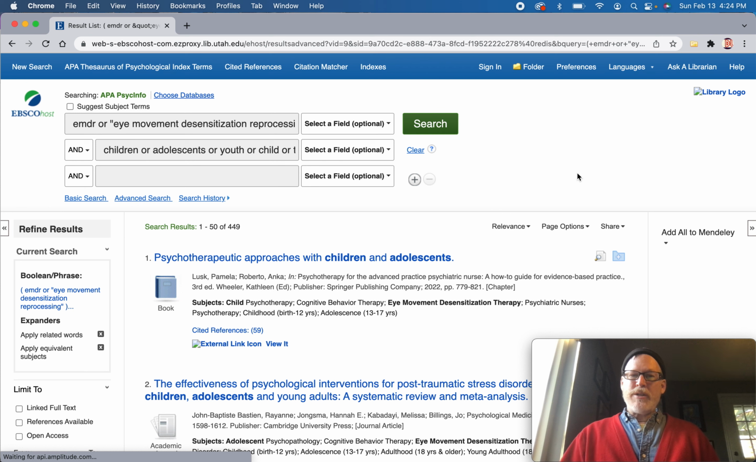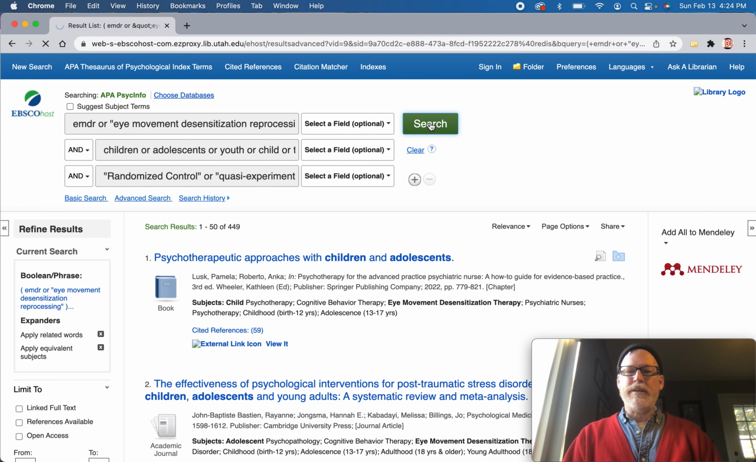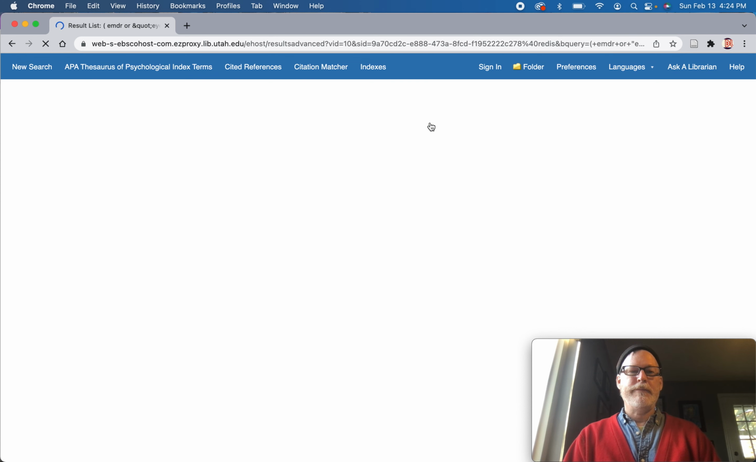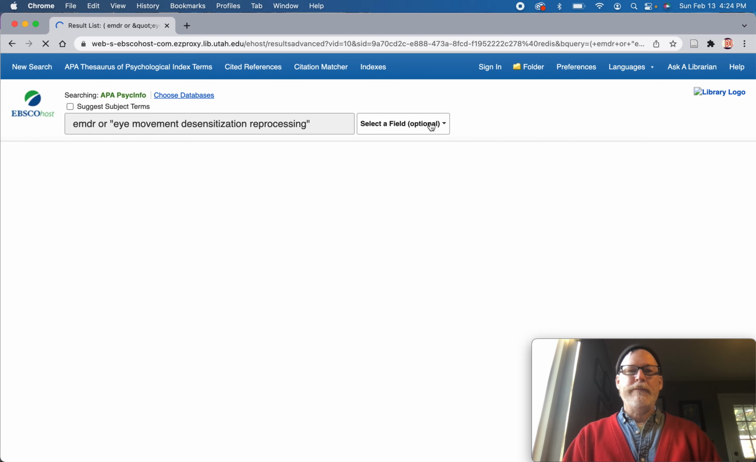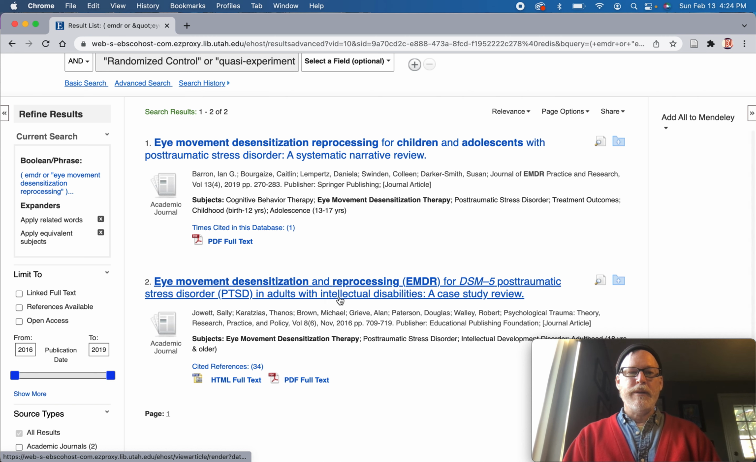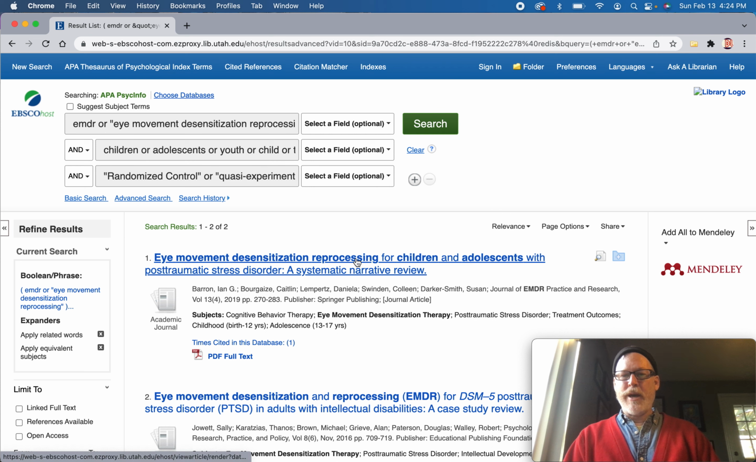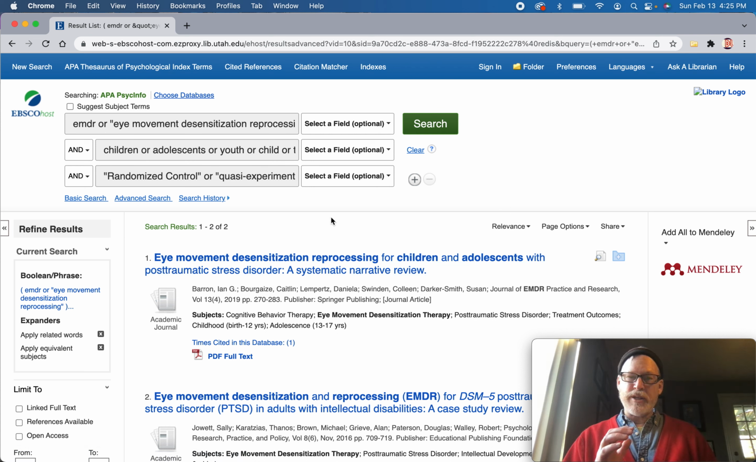Why they haven't done randomized control trial or quasi-experimental? That's curious. There's only the two, and then this one's a systematic review. And this one is in adults. Okay, so work with your professor and talk about this and see if they have any suggestions. But it could be that EMDR just hasn't been studied in this particular way, and definitely not in this population.